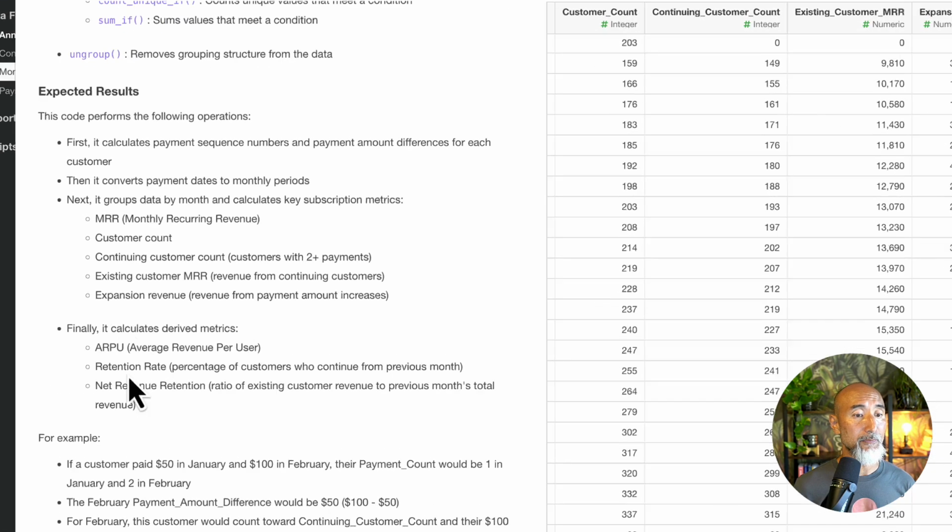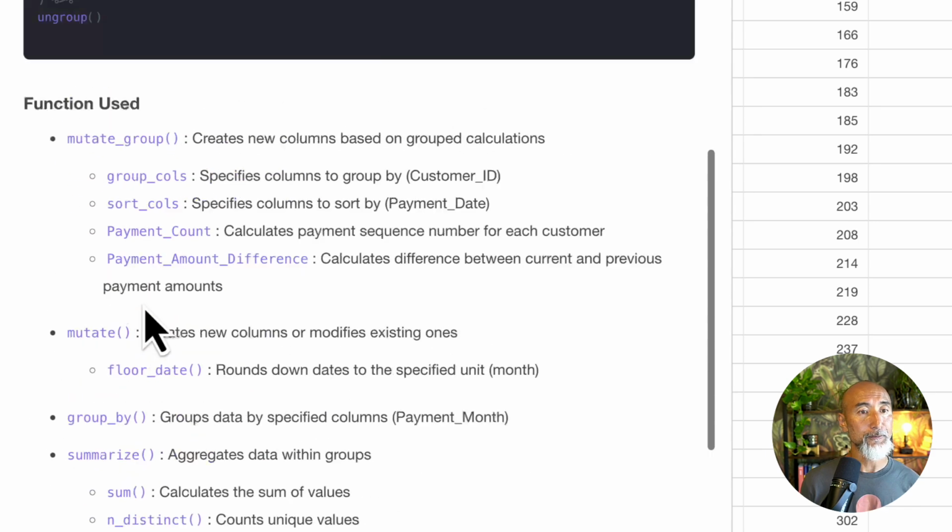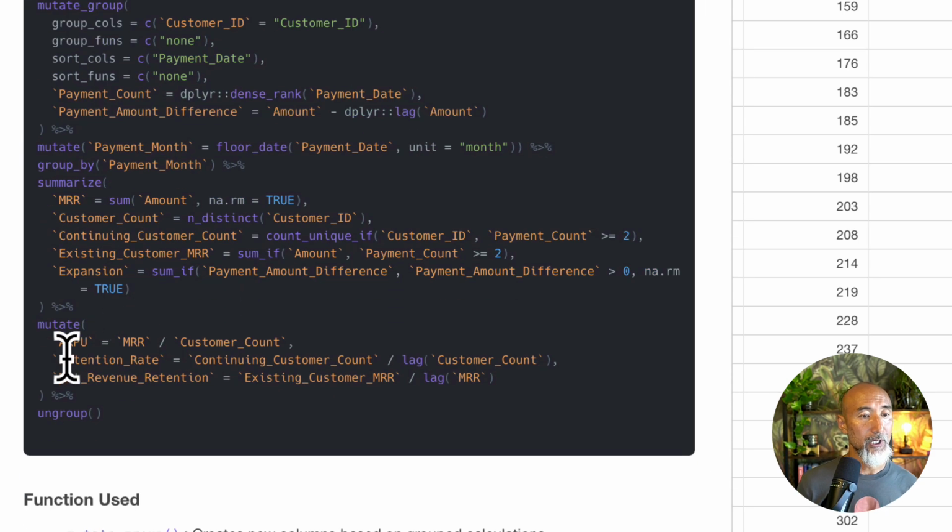Under the expected result, I see net revenue retention, which is calculated as existing customer revenue to previous month's total revenue. And existing customer revenue is here, existing customer MRR, revenue from continued customers.